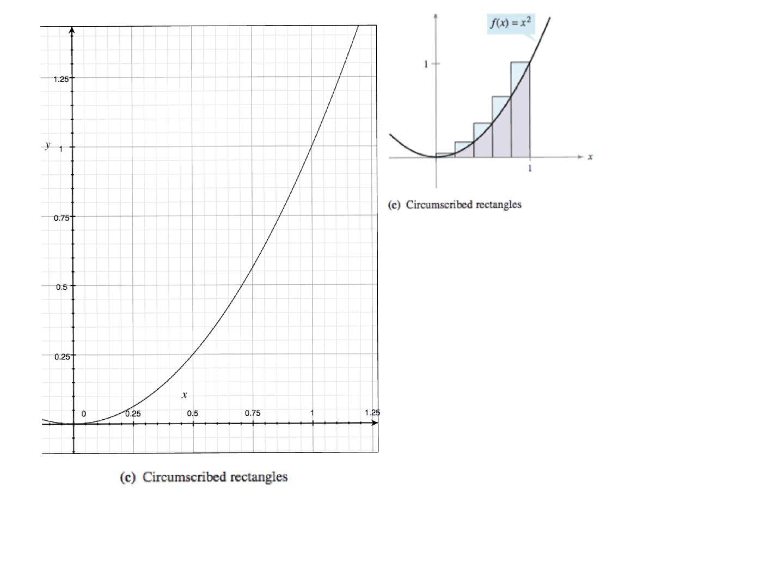This case is going to be a what? It's an overestimate. Is this one going from the left or the right? This is going from the right. Why is it from the right? Because the right corner touches. All right, so my width is still going to be the same because my b minus a is the same, and my number of partitions is the same. So what's my width each time again? 0.2. So I'm going to factor that out still. And so now I got 0.2 out there.